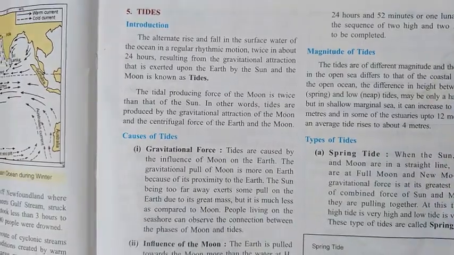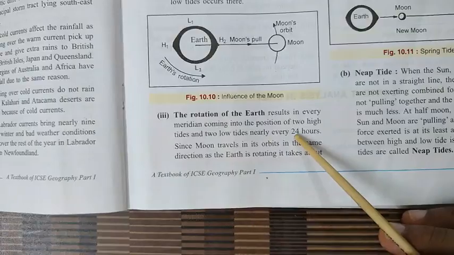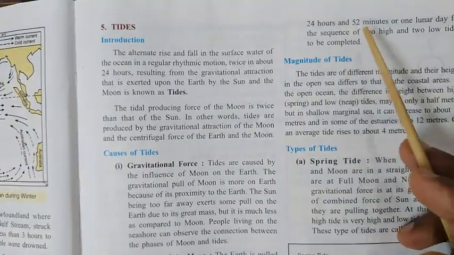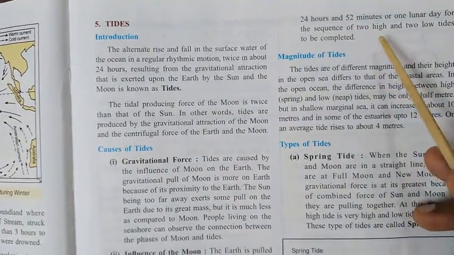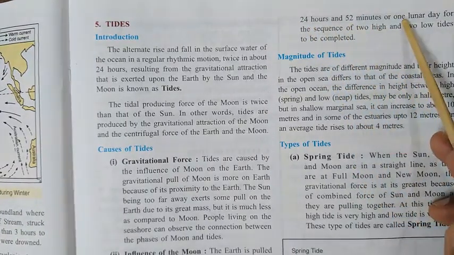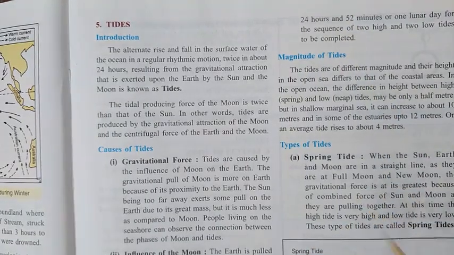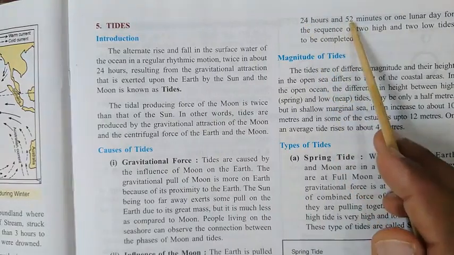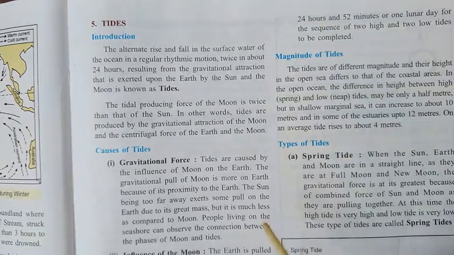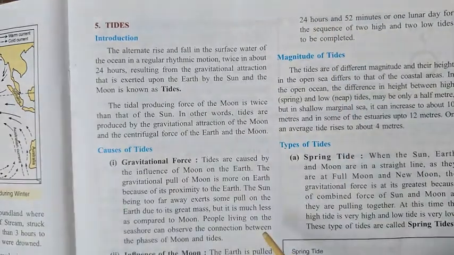The solar day is when the earth rotates on its axis and takes 24 hours. But when the moon revolves around the earth and completes one revolution, it takes 24 hours 52 minutes, and this is known as the lunar day. So there is a difference of 52 minutes. Well, now if you divide 24 hours 52 minutes by 2, it becomes 12 hours 26 minutes.